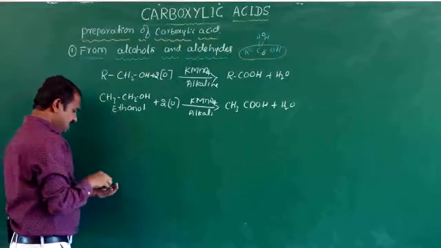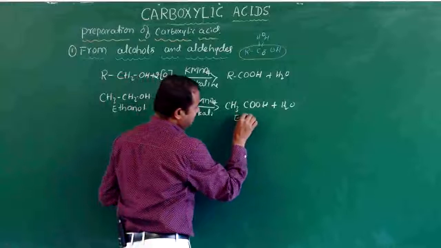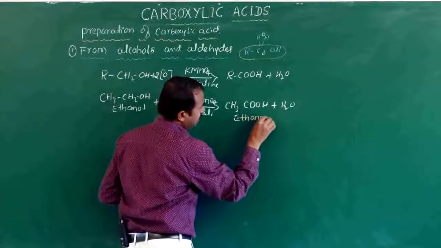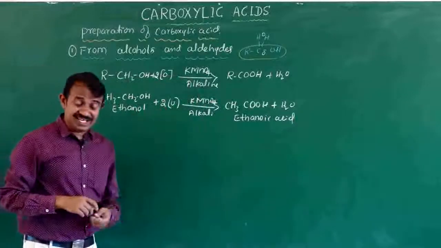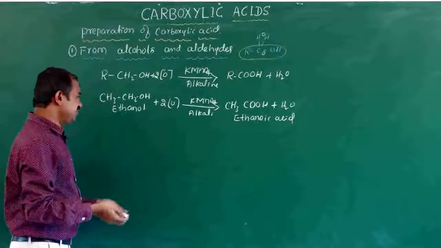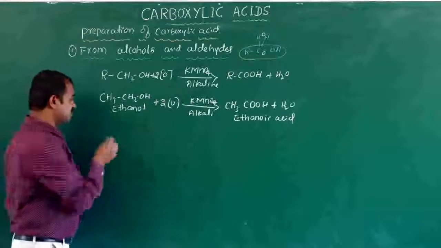Here the name is ethanol and this is ethanoic acid or acetic acid.